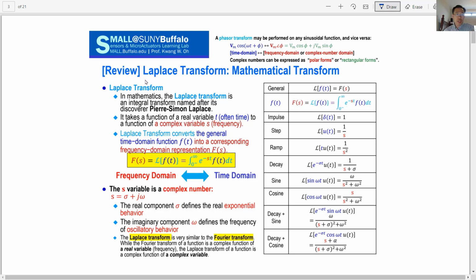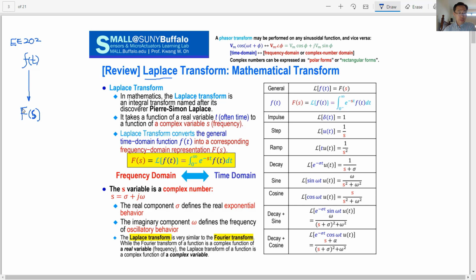The first concept is the Laplace transform. We learned this Laplace transform in EE 202, I think. By definition, the Laplace transform converts a time-dependent function f(t) into a frequency-dependent function F(s), and s is a complex number.